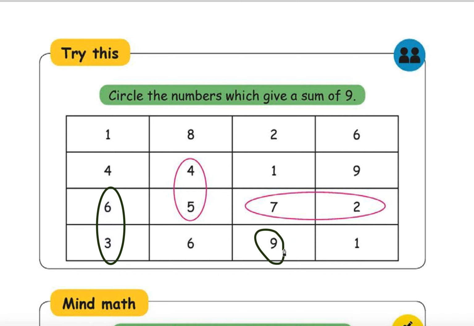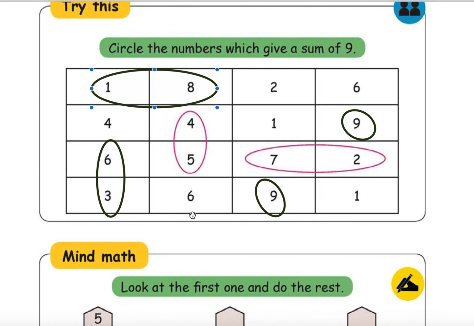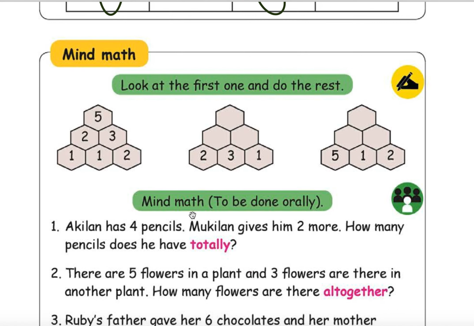This also we can do then. 8 and 1 also will give you 9. Okay. What else? No, there is nothing else, so leave it there only.